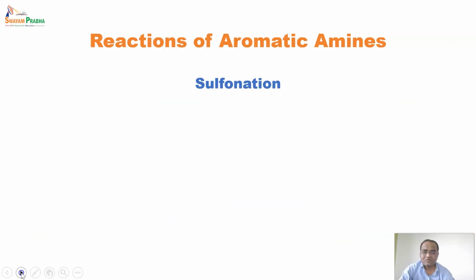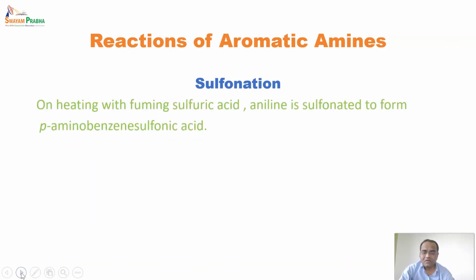Next reaction, that is sulfonation. It is carried out on heating aniline with fuming sulfuric acid, and aniline is sulfonated, and we get a product, that is para-amino benzene sulfonic acid.